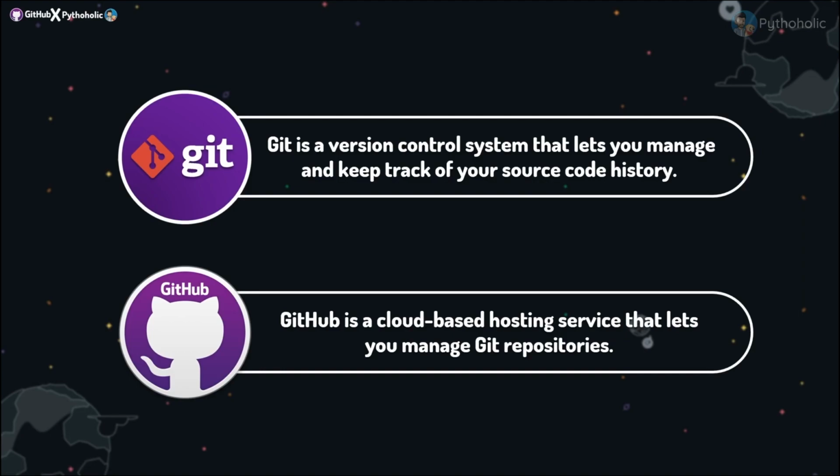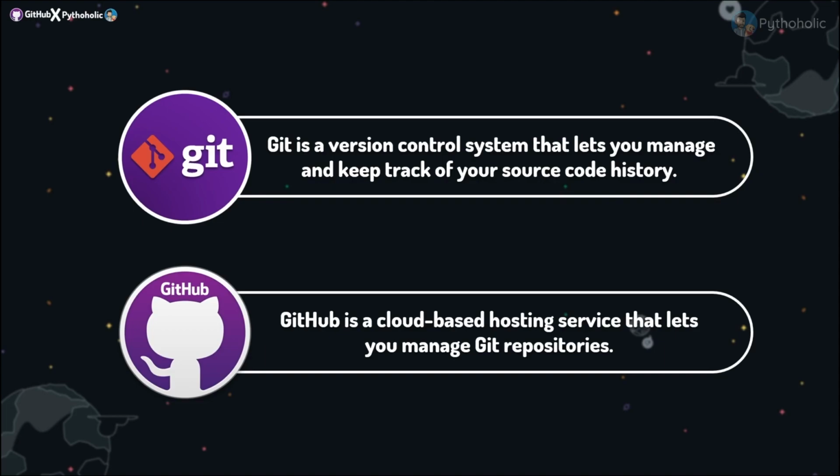Git, that we discussed right now, is the version control system. It's clear. And Git helps you manage and keep track of the source code history, like the changes, the commits, and the historical changes that you have made on your source code, which in other words is also called versioning. And GitHub, on the other hand, is a cloud-based hosting service. Yes, it is a cloud-based hosting service that helps you manage the Git repositories remotely, so that other users who are a part of your team can access the repositories and work on the code locally using Git.